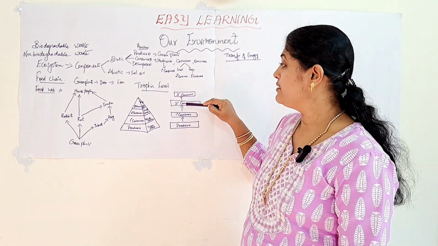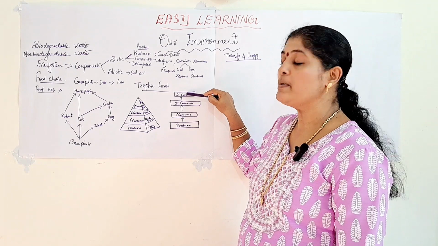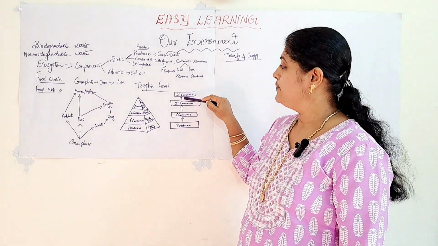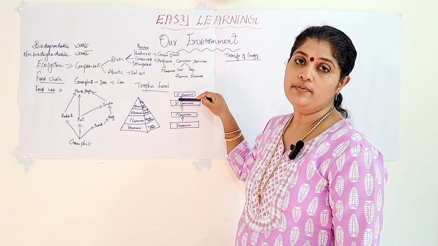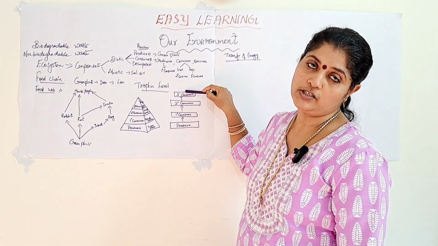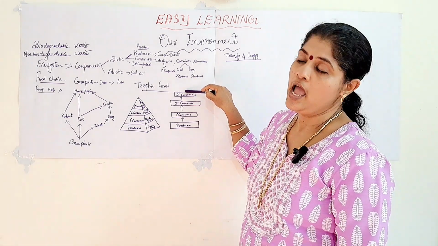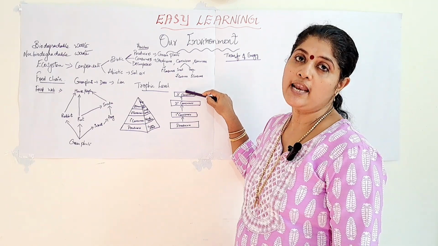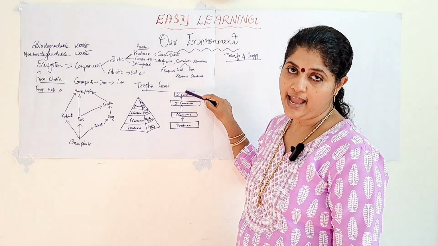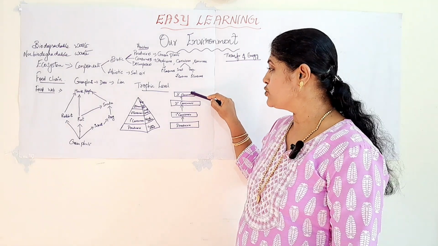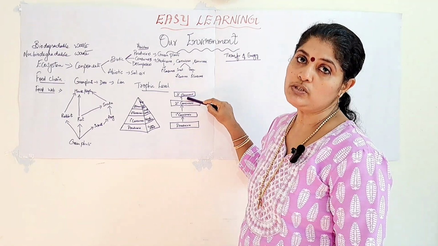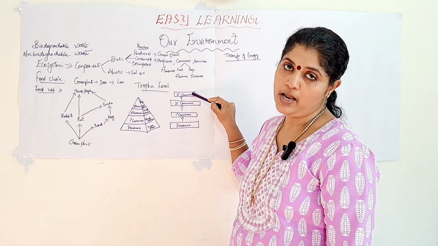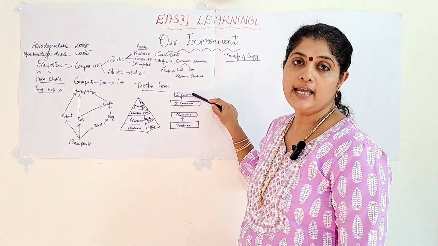Then when secondary consumers are eaten by the tertiary consumers, these tertiary consumers also get the food or the energy and utilize it for their metabolic activities. And from this group of organisms also, some amount of energy remains unutilized, which will be released into the environment or into the air as heat.